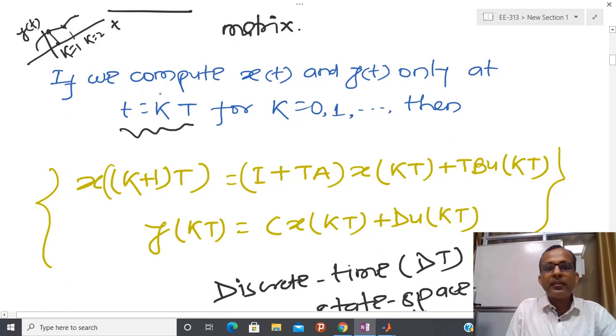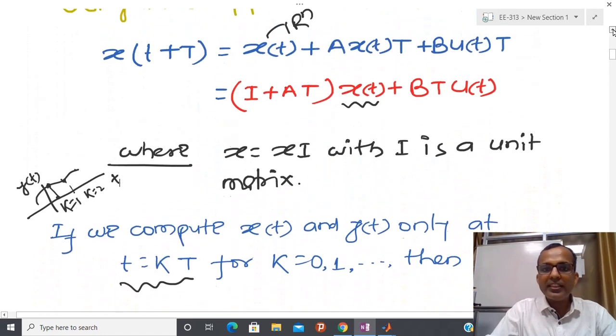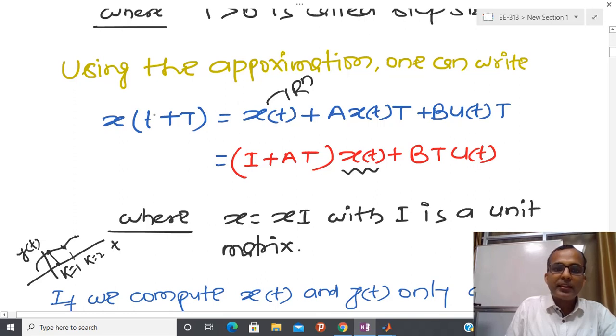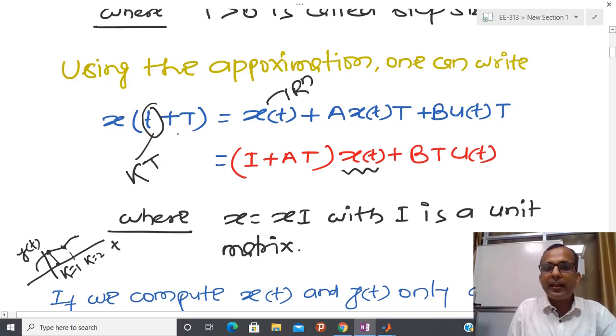In this particular equation I replace the time t by kT, a function of the sampling instant T. This model is valid for all t, but if I substitute t equal to kT, then the model is only valid at these points, that is t equal to kT.